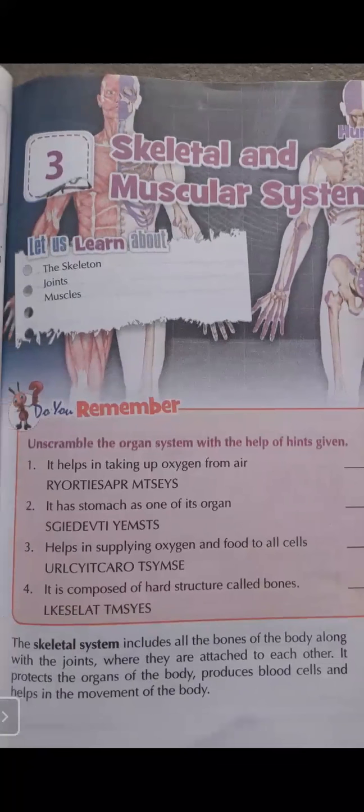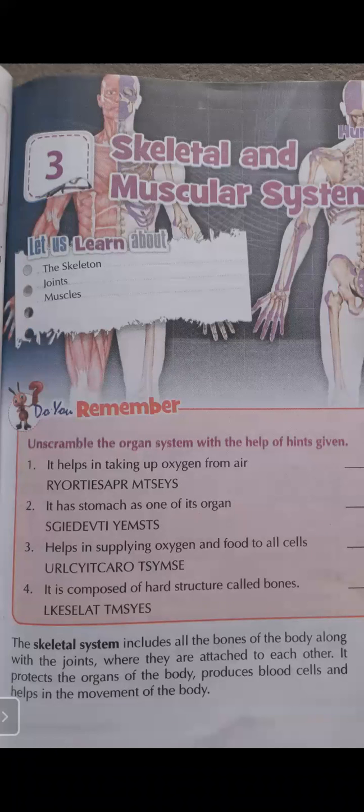We are going to learn about the skeletal system. What is the skeletal system? Student, as you all know, our body is made up of bone, flesh, blood, and many muscles. This hard structure of our body, which is made up of bone and joints, is known as the skeletal system.